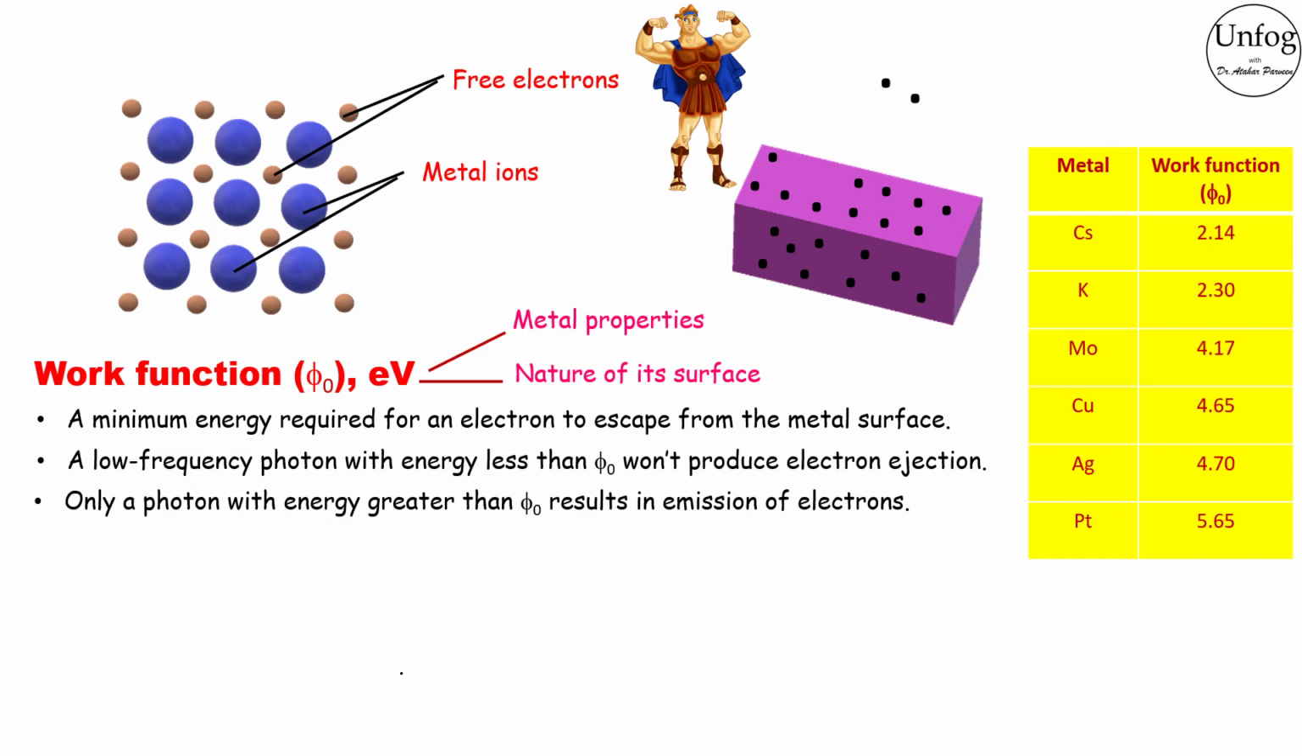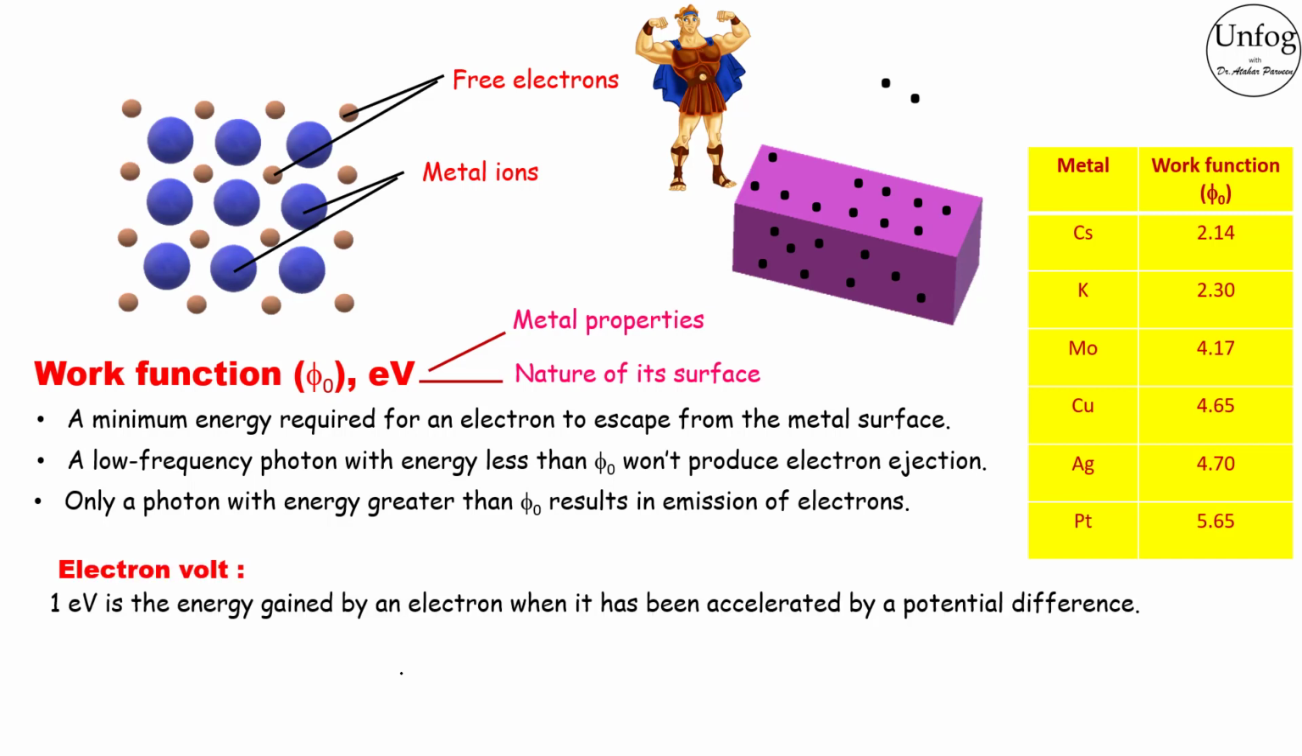Now we can define the unit electron volt. 1 eV is the energy gained by an electron when it has been accelerated by a potential difference of one volt. This unit is commonly used in atomic and nuclear physics, and 1 eV is equal to 1.602 × 10^-19 joule. So to convert eV into joule, one can use this value, 1.6 × 10^-19.